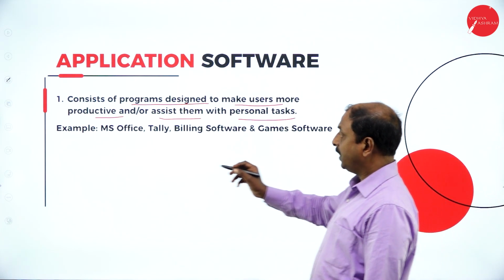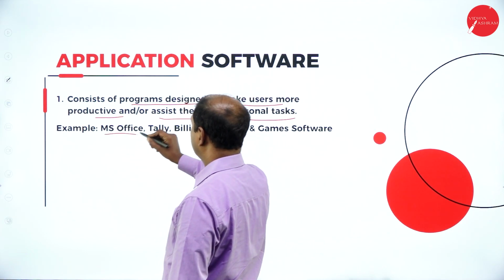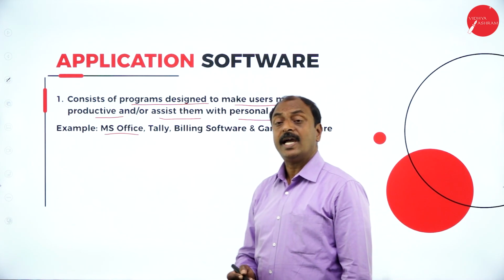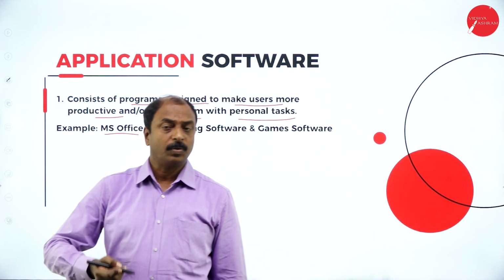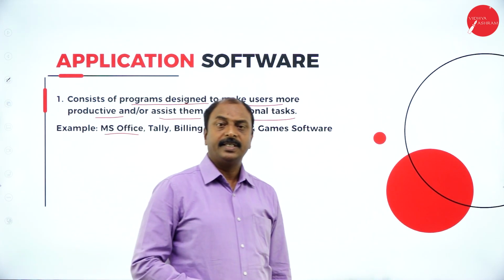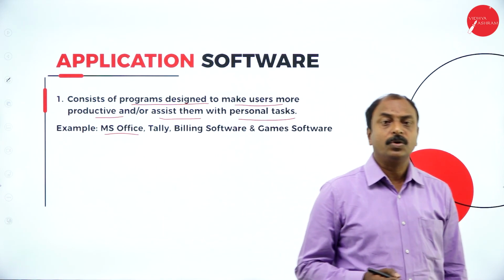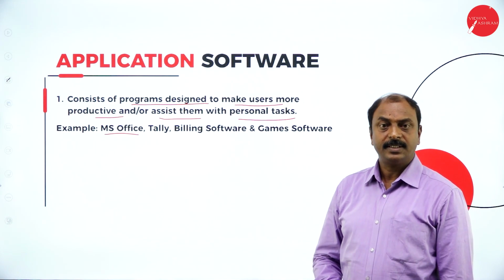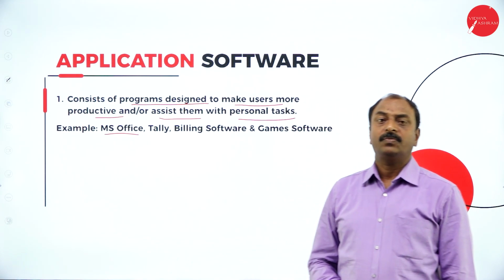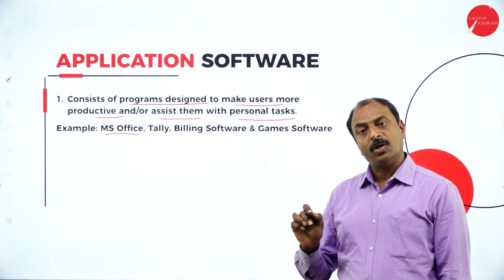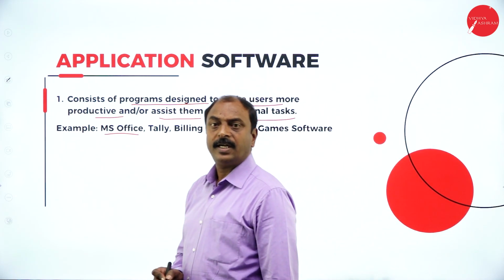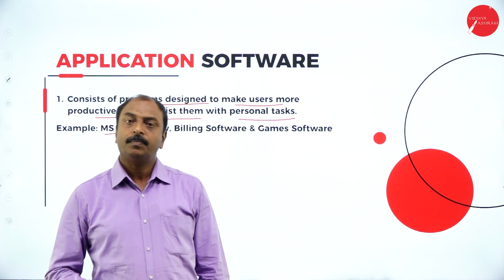For example, MS Office is an application software. In MS Office, we have MS Word, Excel, and PowerPoint. MS Word is an application we use only for drafting letters, essays, and so on. Similarly, MS Excel is for calculation, and PowerPoint is for presentation.